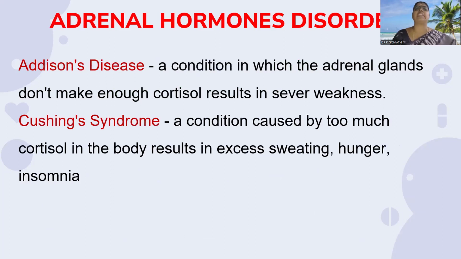Disorders of adrenal gland hormones: Addison's disease is a condition in which the adrenal glands do not make enough cortisol, resulting in severe weakness of the body. Cushing syndrome, which we already discussed in the pituitary gland disorders, occurs because ACTH secretion results in too much cortisol in the body, leading to excess sweating, hunger, and insomnia, like sleep disturbances in the body.